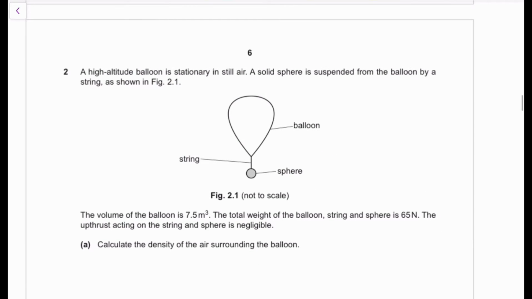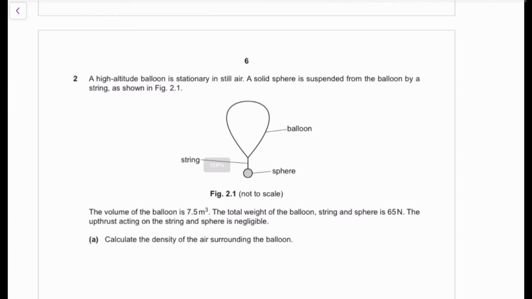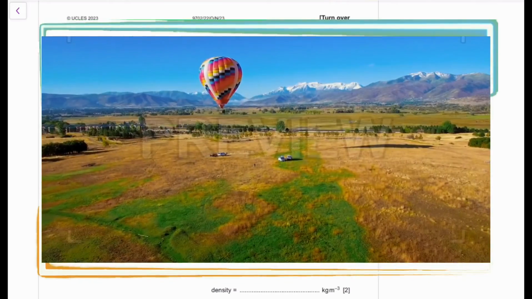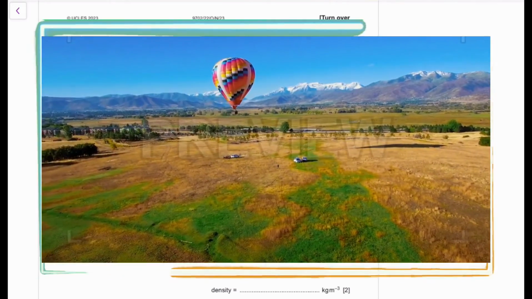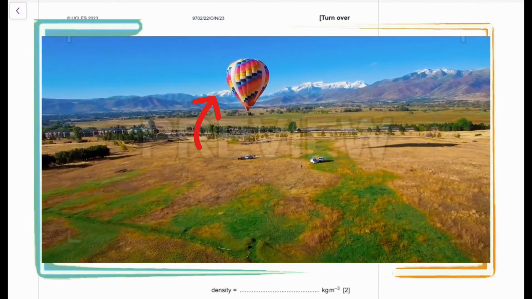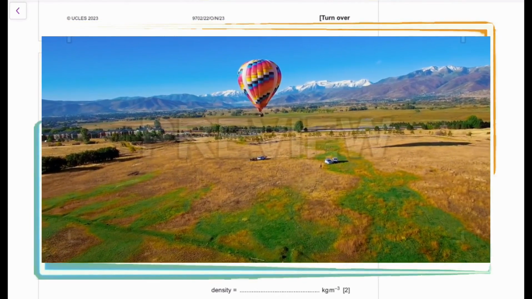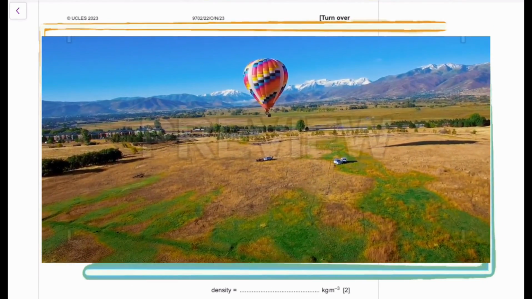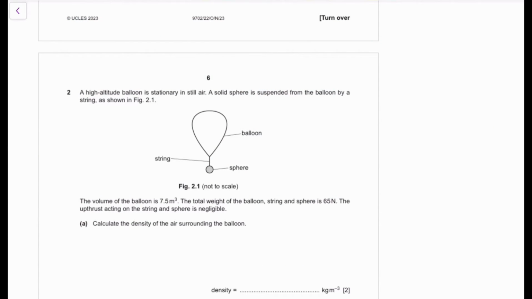Move on to question 2. It's a question on upthrusts, right? We've been given a high altitude balloon that is stationary in still air. Again, this is a hot air balloon, very popular thing. You know, a lot of people ride hot air balloons, pretty fun, right? I've never ridden one before though, but okay, so we have this and it's stationary in still air. Then we'll be given the total weight of the balloon, the string, and that guy.